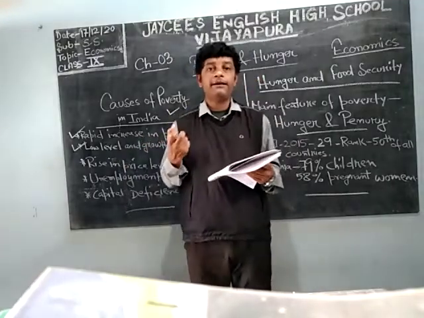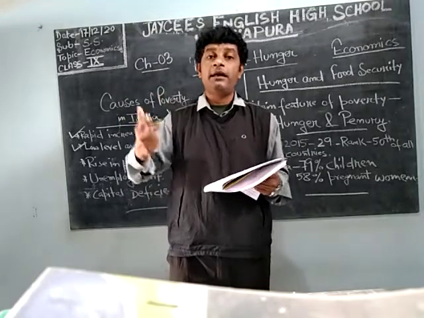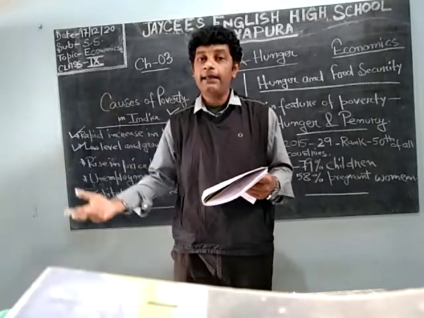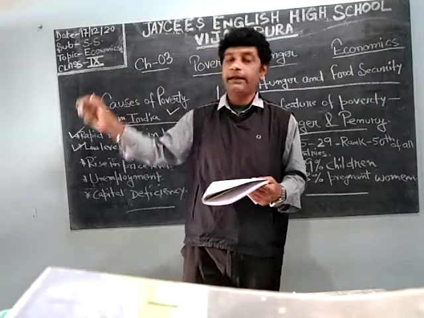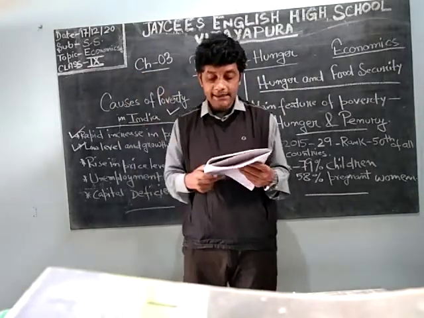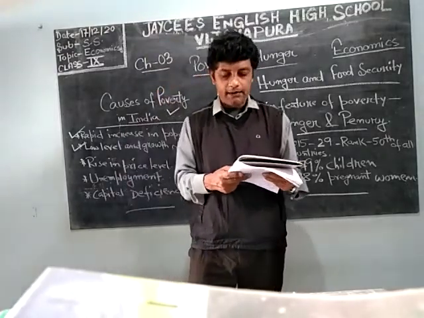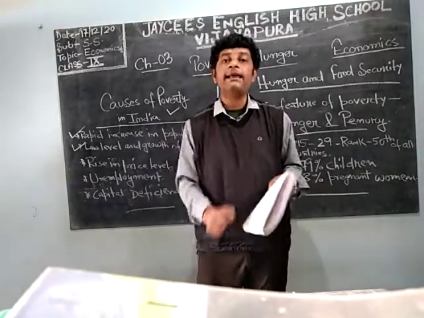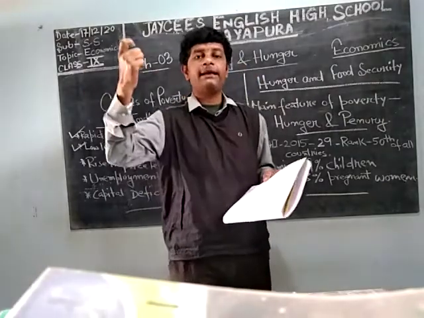Development is going on, but it is not going on as it should be. It is getting less, but the increase in population is getting high day by day. There is no decrease in that. So these are the causes. With the rapid rise in population on the other hand, the per capita income has remained at a lower level. Per capita income means the income of a single individual. It is getting low day by day because population is getting high.